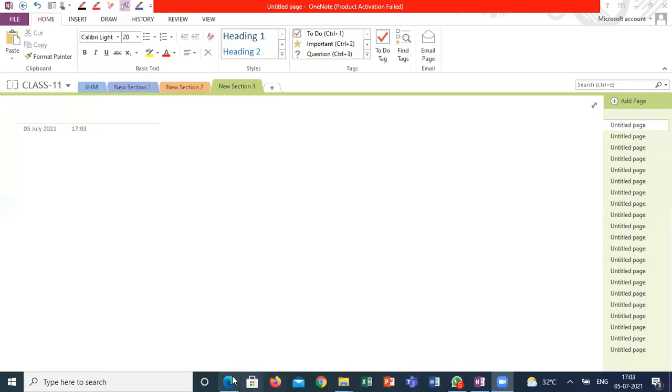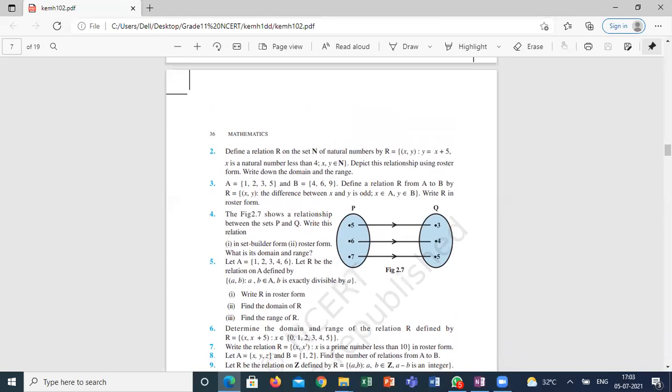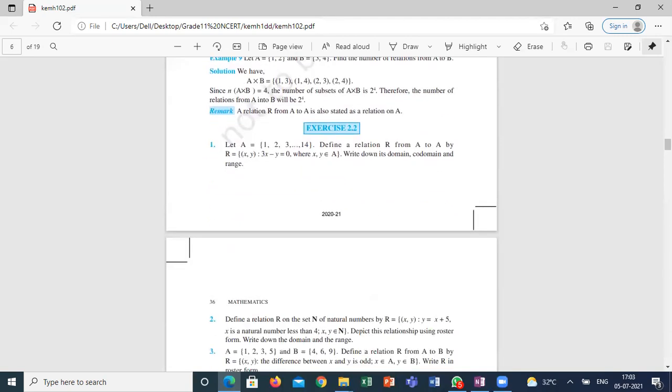How many numericals have we done? Suprajit, how many numericals have we done? Sir, one second, I'll check my notebook. Have we done the first two or three? Did we do the first one?